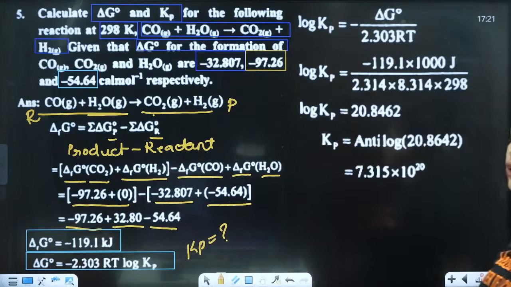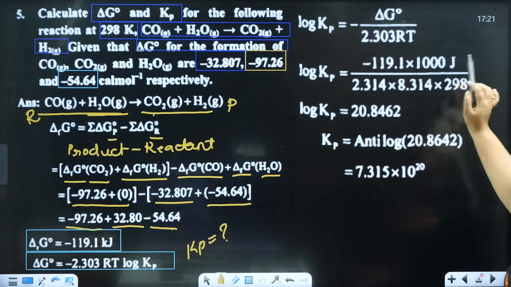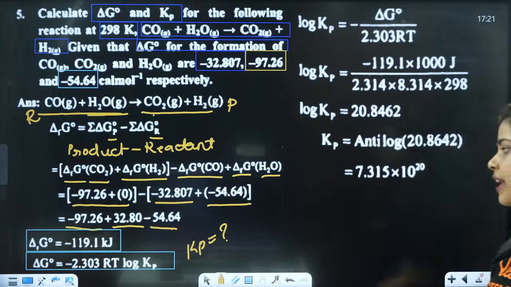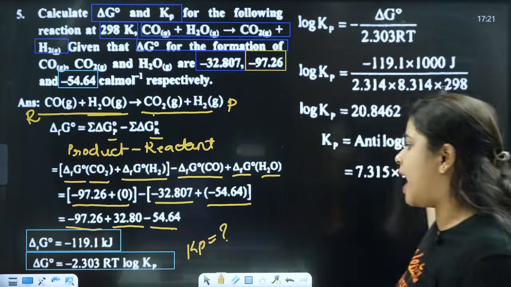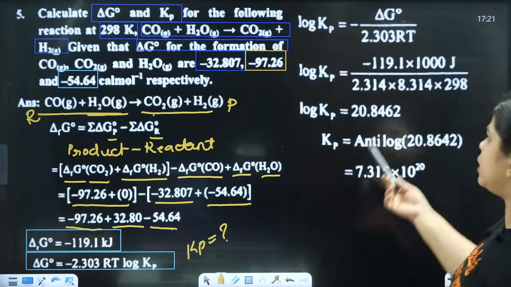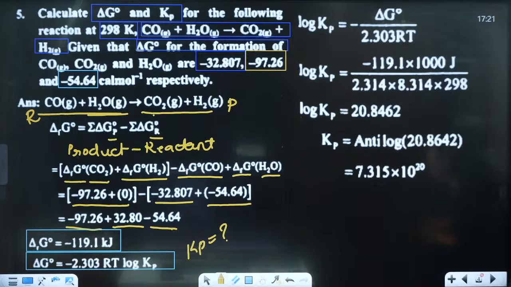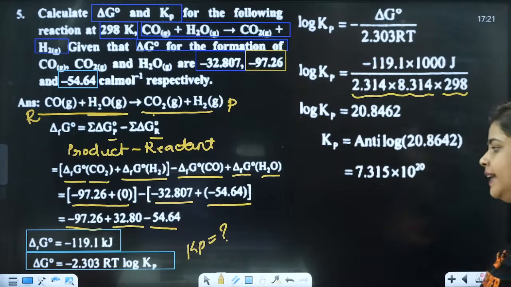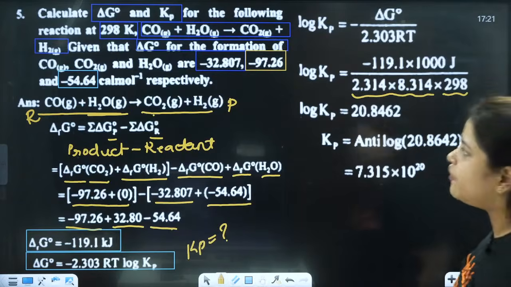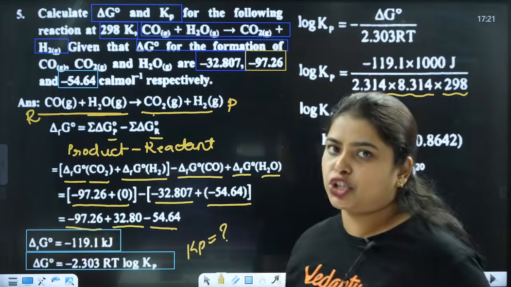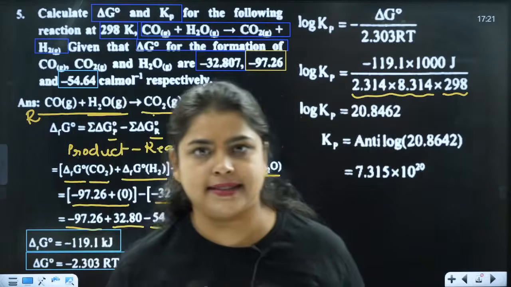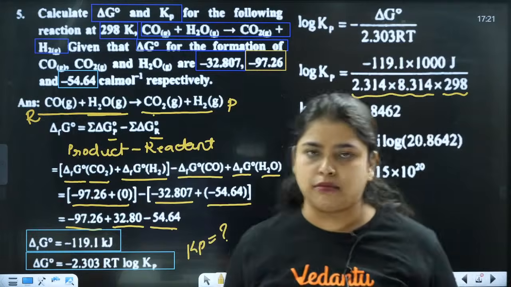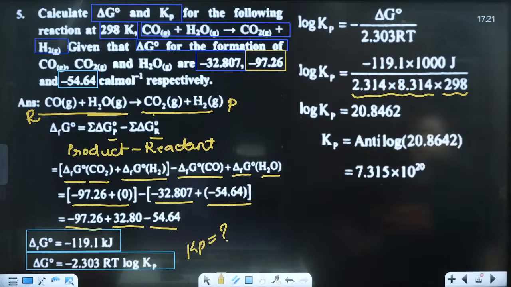So substitute that, into 1000 joules, divided by 2.303 into R. We are just substituting the R value, which is 8.314, into 298. T is the temperature; if they have not given the temperature, take the standard temperature 298 Kelvin, that is 25 degree Celsius. If it is in Kelvin, mention it in Kelvin; if you want, mention it in degree Celsius, there is no problem, okay? So you are going to substitute it properly.